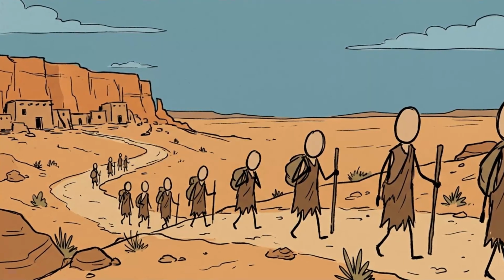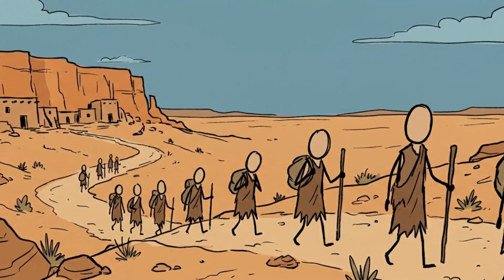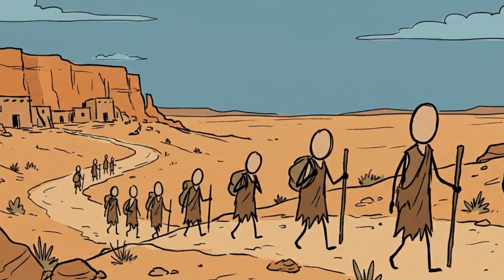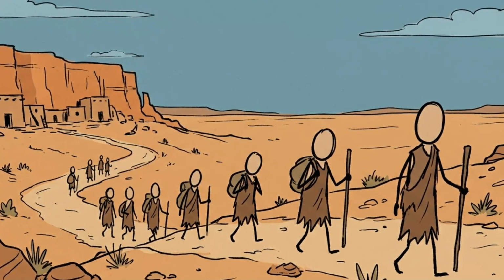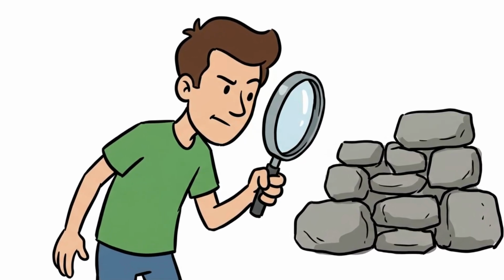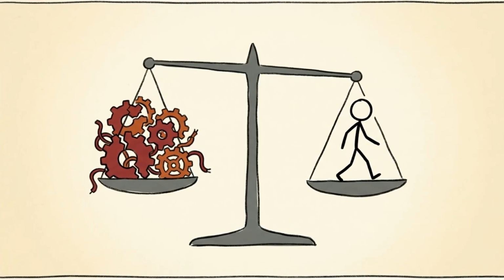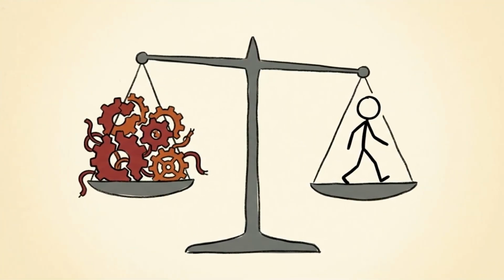The Ancestral Puebloans left their cliff dwellings and great houses when prolonged drought shattered regional stability, walking south and east to build new, resilient communities. In every single case, modern culture looks at empty stone walls and calls it a disappearance. But to the people who walked away, it was simply survival over loyalty to a broken system.